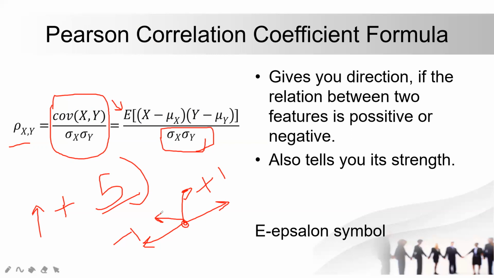It gives you the direction, whether the relation between the two features is positive or negative. It also tells you the strength, and E is for epsilon. So E in this formula is basically epsilon only. This is called Pearson correlation. And if you recall the seaborn part, where I started from -1 and +1, the heat map, it was Pearson correlation only. I did discuss this Pearson correlation there, and told you that I will discuss it in statistics. So this is what Pearson correlation is all about. I hope you get the idea, and let's move forward.